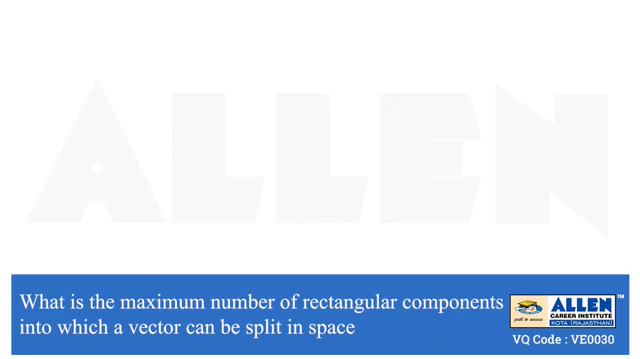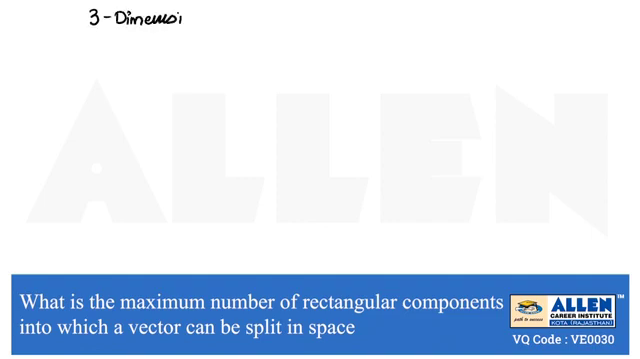What is the maximum number of rectangular components into which a vector can be split in space? Here we have to find components of a vector which should be perpendicular to each other and in 3 dimensions. Space means in 3 dimensions. So in 3 dimensions we have seen 3 directions.